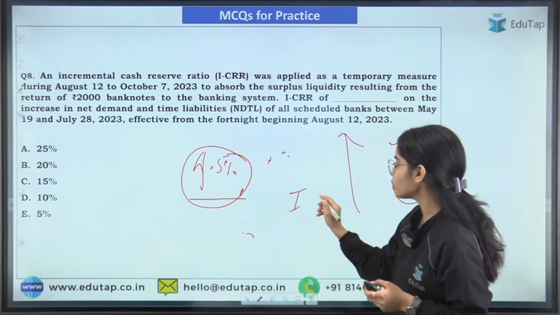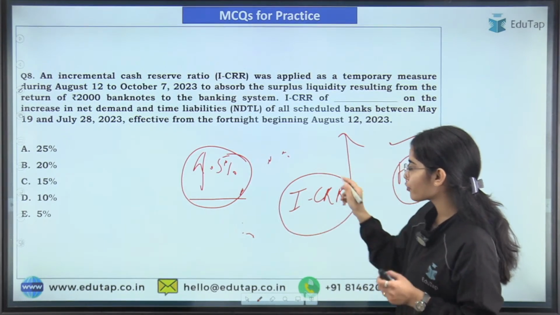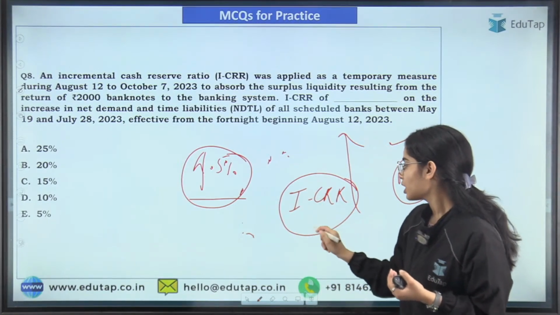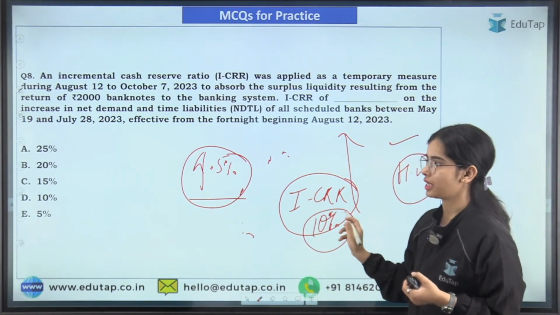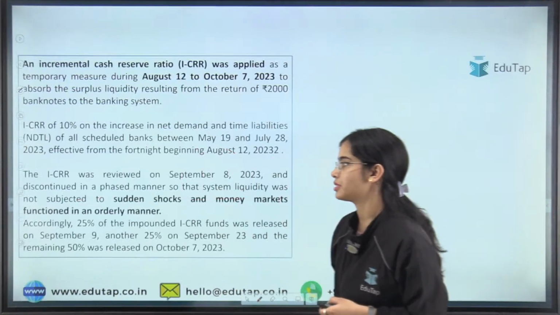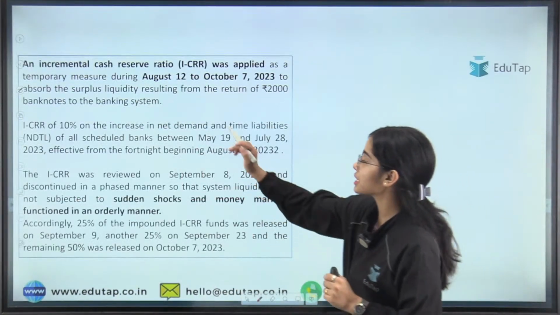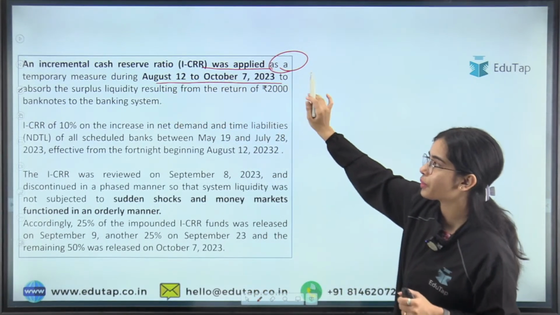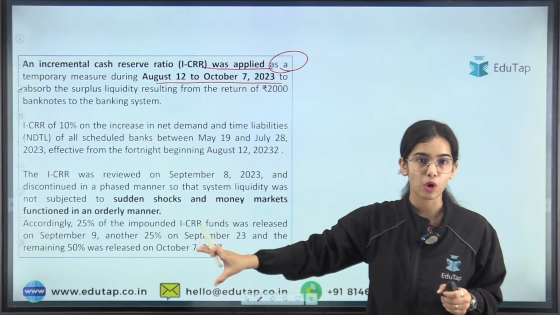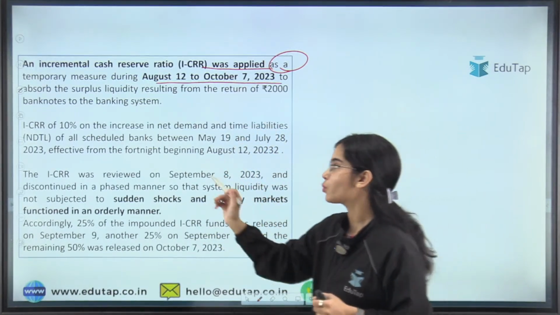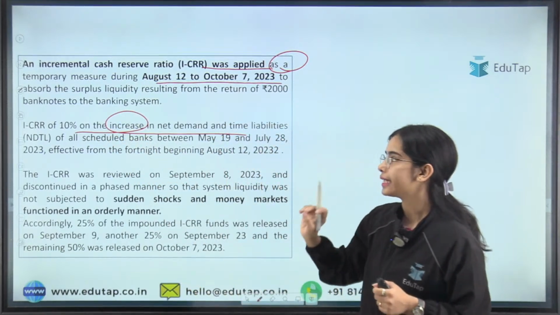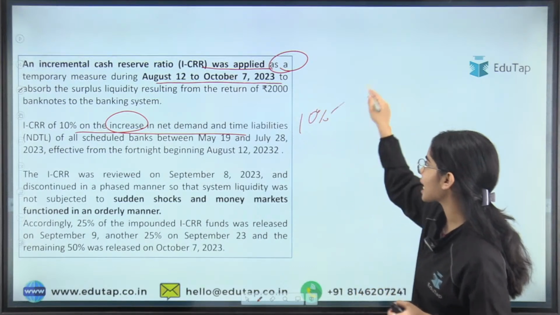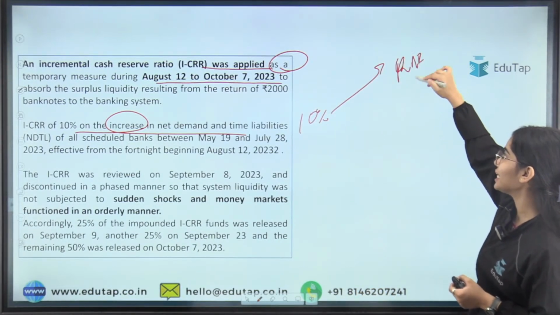RBI said that you have to keep an incremental CRR for the time being. For the time being, we will return it to you later on. For the time being, the incremental CRR was 10%. Okay, incremental CRR was 10%. So we have discussed that the incremental CRR was applied as a temporary measure during August 12 to September 7, 2023 to absorb the surplus liquidity from the system, and this incremental CRR was of 10% on the increase in the net demand and time liabilities. Okay, so this 10% extra the banks had to keep with the Reserve Bank of India in cash.